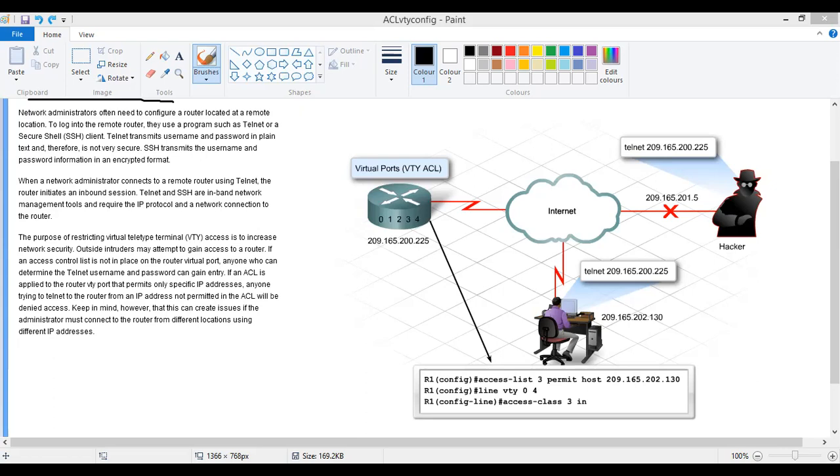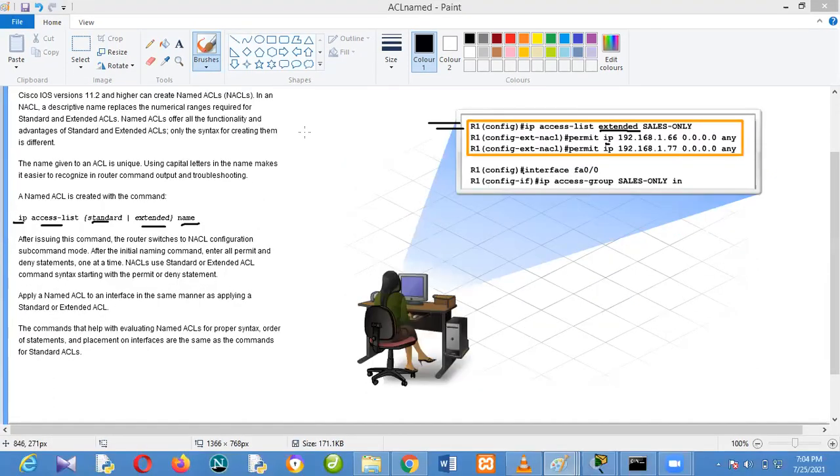Now, if I'm using extended format, when I press enter, I am supposed to use extended format like permit IP. I'm not seeing your packet tracer. Sorry. Can you see it now? I just marked good.